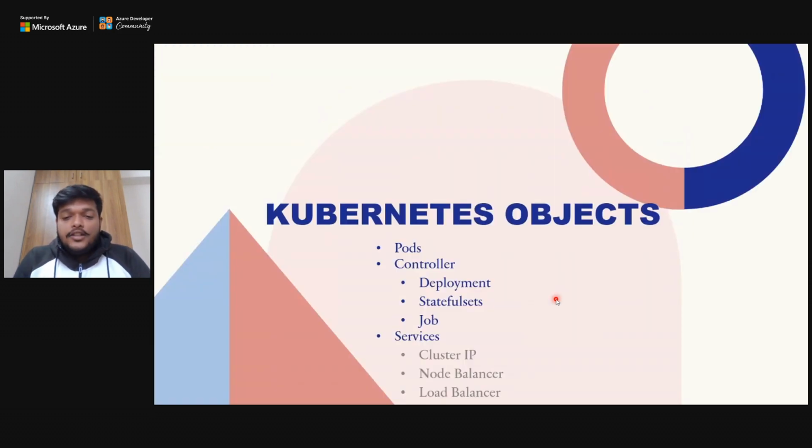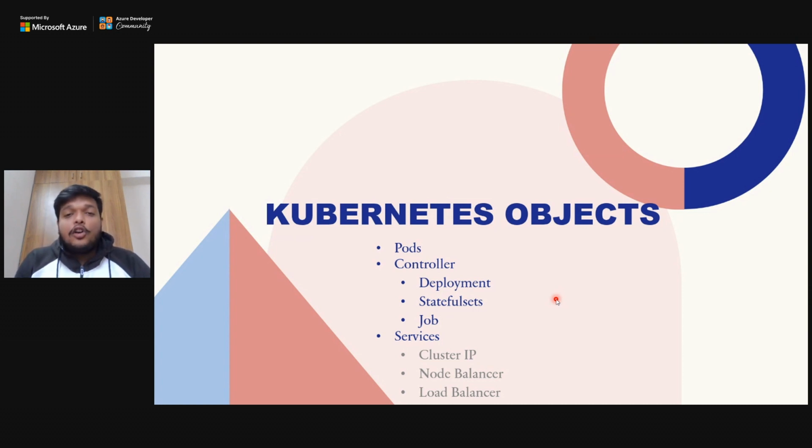So these are some very important objects, because in Kubernetes these are the things which we actually manage. First are the pods. As I told you, pods are the virtual machines on which your code resides. Now these pods are controlled by three types of controllers: deployments, stateful sets, and jobs. These are different controllers, meaning how your pods will be provisioned on Kubernetes.